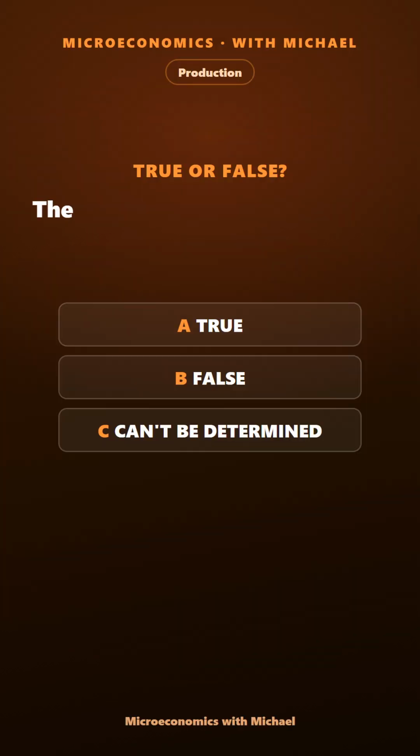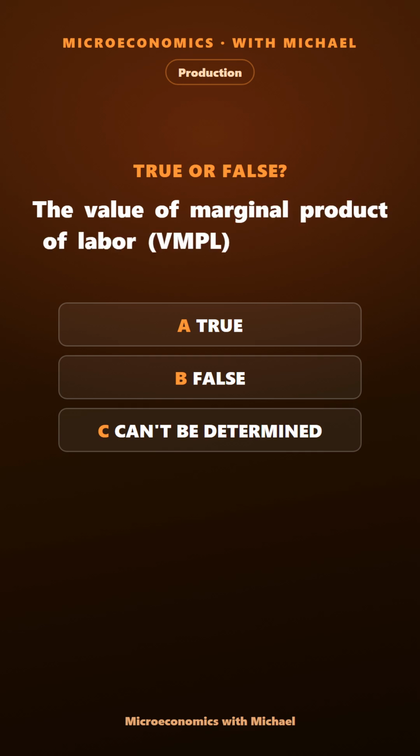The value of marginal product of labor, VMPL, equals total product times the wage. True, false, or can't be determined.